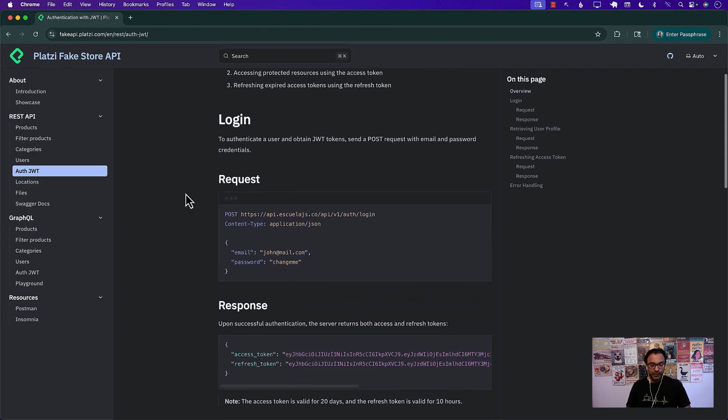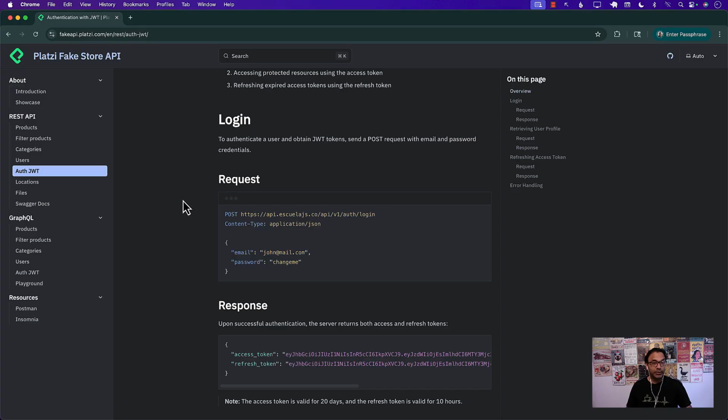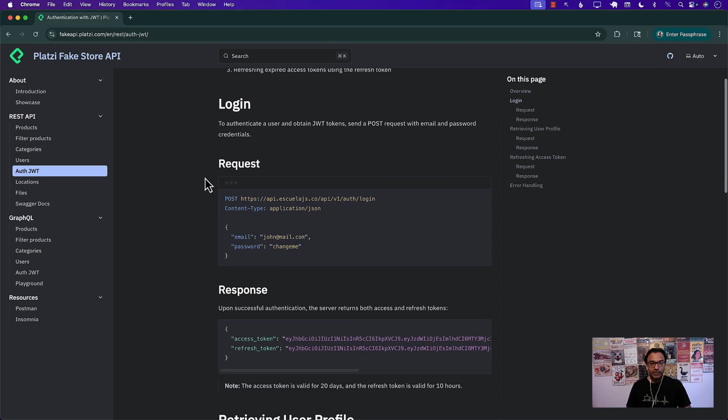Now, if you go to the login part, because we're trying to log in, we already did the registration part earlier on, but we're trying to do login now. And there are a couple of different things we need to take care of before we implement the login. The request is the URL where we have to post our credentials, which comprises of email and password. As you can see right there, email and password.